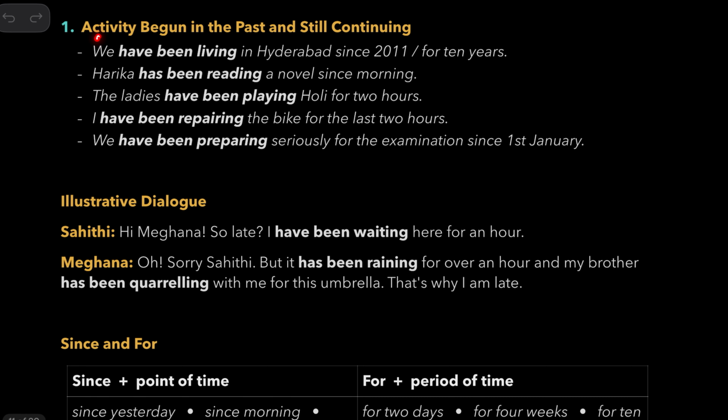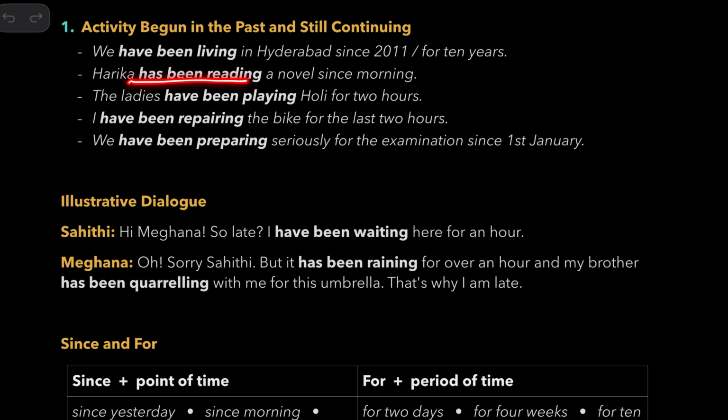So when you talk about an activity, let me read the example. We have been living in Hyderabad since 2011. What does this mean? We started living in Hyderabad in the year 2011 and we have continued to live in Hyderabad up to now, and we are still living. That's the meaning of we have been living. Okay, so you can use since 2011 or for plus period of time, for 10 years.